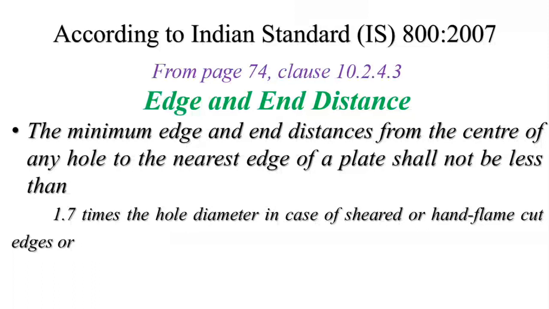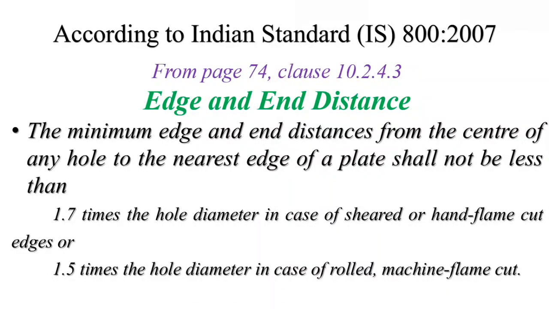And if you are going to connect those bolts via machinery, it indicates machine cut, and the value is given as 1.5 times the hole diameter, either rolled or machine flame cut. So let us take one example.